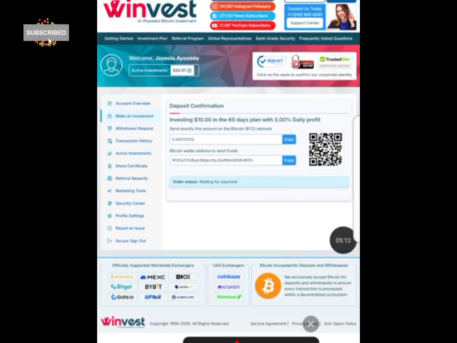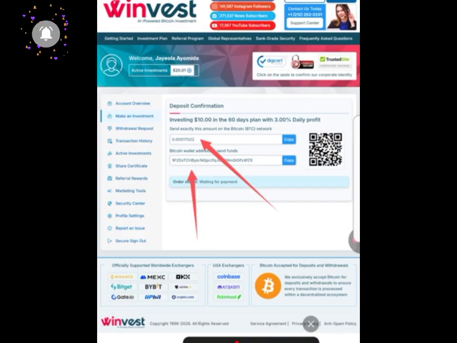Now what you will do right here is, this amount is the money that you're going to send, and this is the wallet you're going to send it to. So what you just need to do is message me or any of your vendors. If you don't have BTC, you can message me if you want to buy. Then I'll tell you the rate per dollar, and the amount you're going to send in naira.